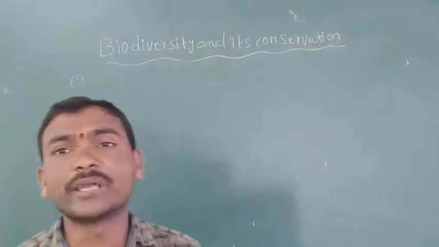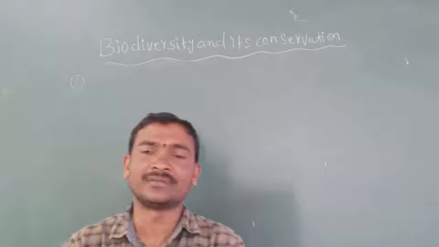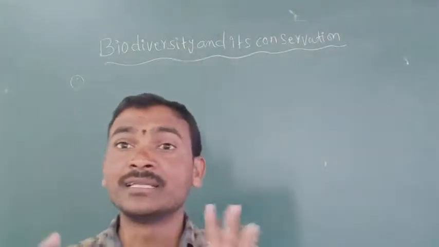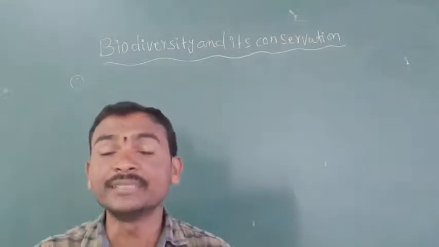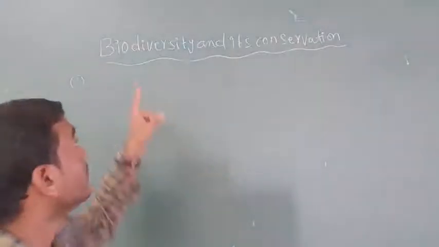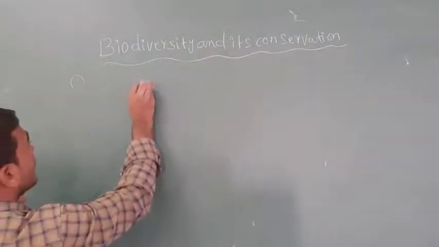What does biodiversity state? On the earth, there are a number of living organisms that exist, and there are differences and variety among them, which can be expressed through biodiversity. What is the meaning of biodiversity?